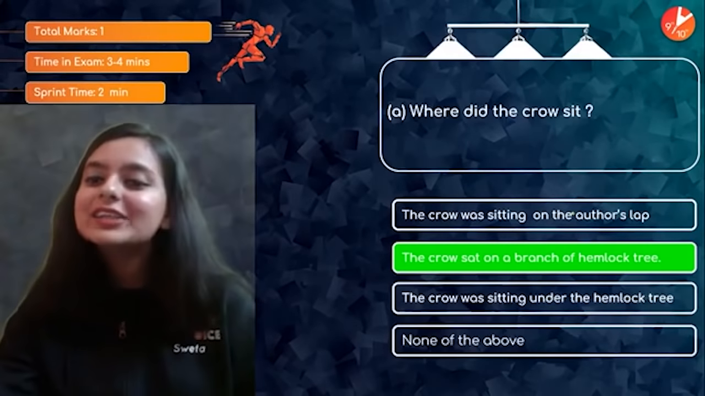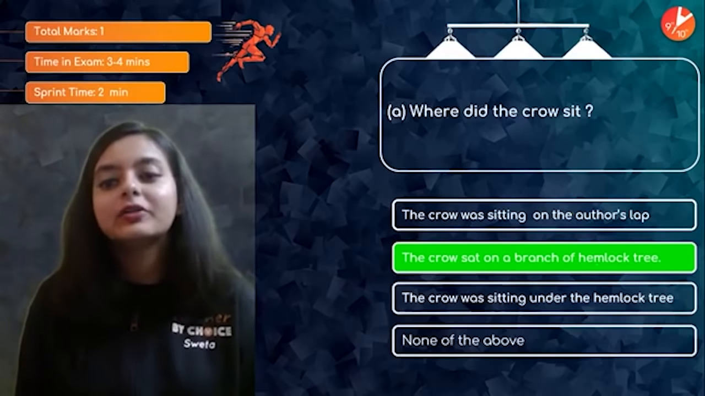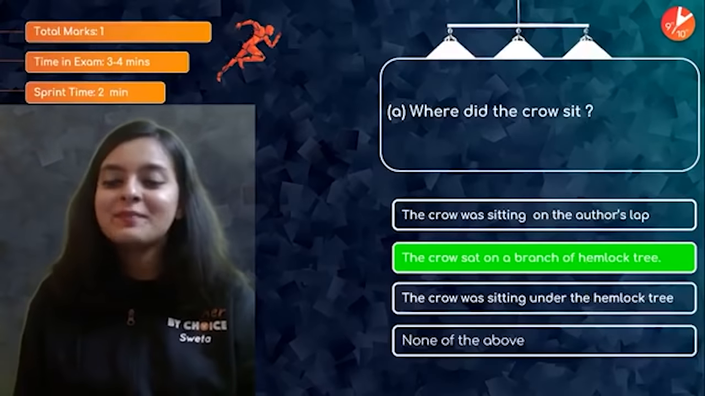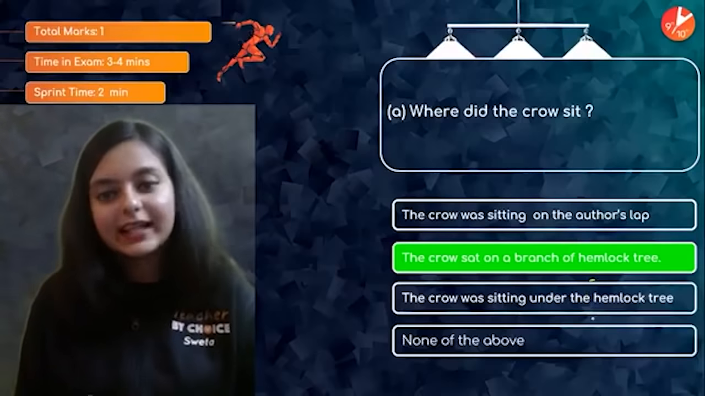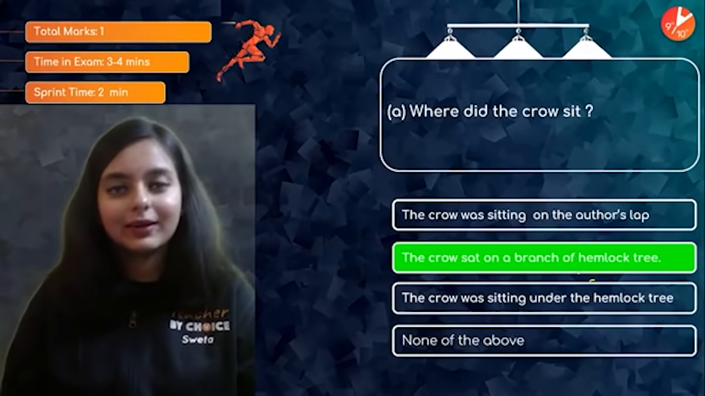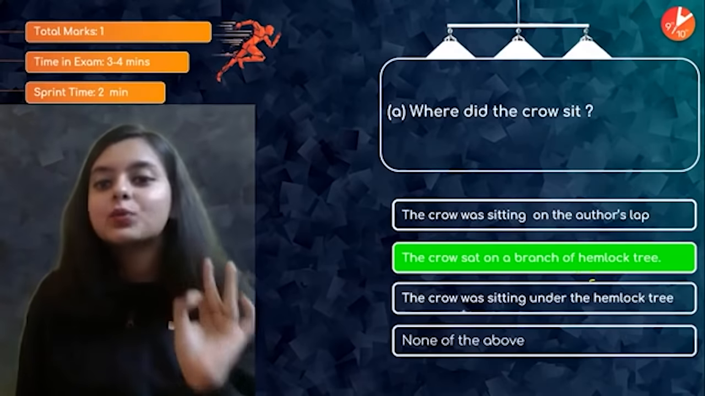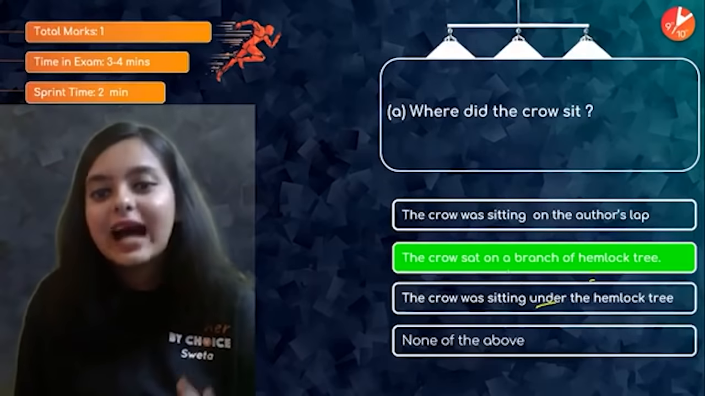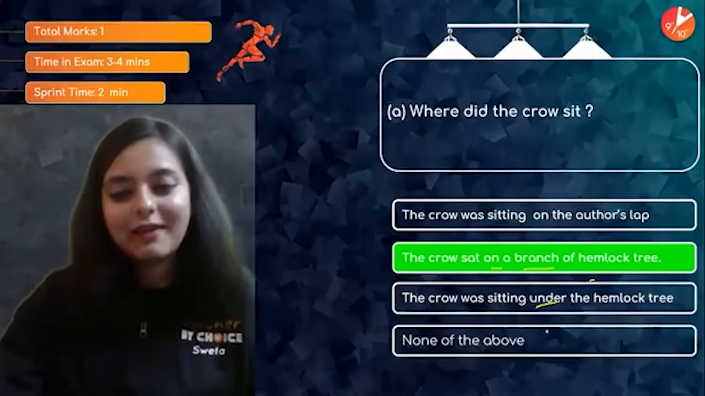On a branch of hemlock tree. So we have hemlock tree twice here. So we need to be careful in this case, right? We need to be careful in this case where we have hemlock tree in both the cases, right? You know the answer is going to be related to hemlock tree, right? But we need to be careful because one option says that he was sitting under the hemlock tree and the other is on a branch of hemlock tree. So in that case, you need to have a careful reading.